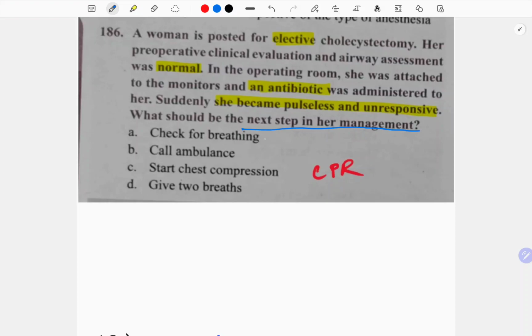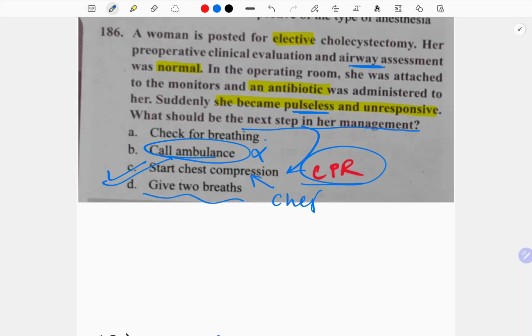See, will you check for breathing? The airway assessment is already done, okay? You will do the chest compression. She is becoming pulseless, okay? So you will do chest compression. The first thing you do is CPR. You call ambulance? She is in the hospital itself. Why would you call the ambulance? Give 2 breaths. First you do CPR, chest compression, and then that will be followed by breathing. You have already done the check.